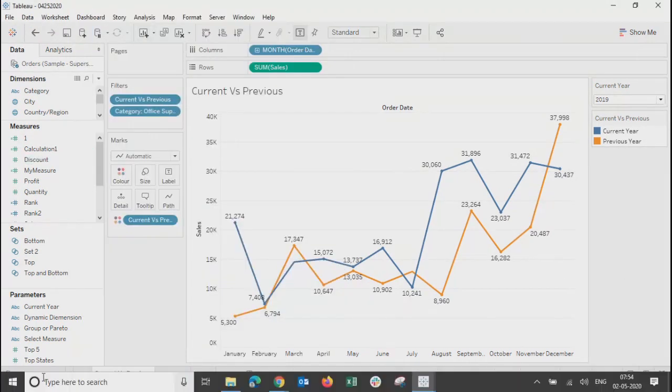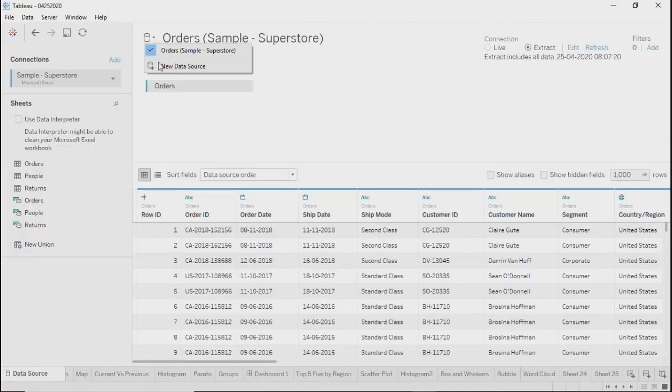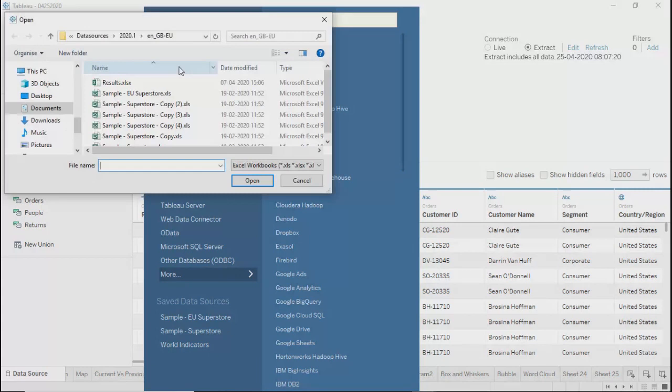I will go back to data source. We'll say new data source connection. Over here also, if you see, it's a new data source, not a new connection. I'll go to, let's say, Microsoft Excel, but this time I will select some other sheets, let's say result.